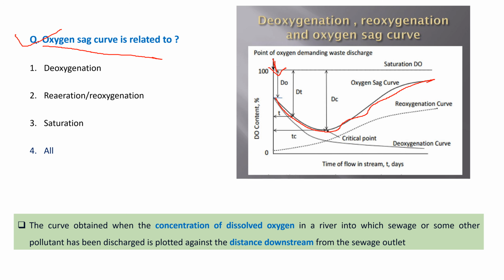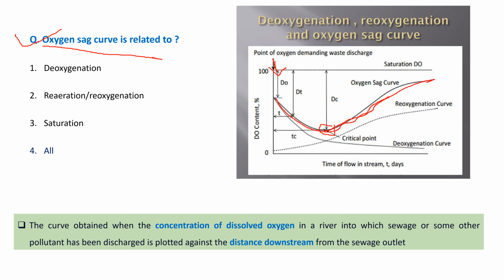Okay, so when it is decreasing, this condition is known as deoxygenation. After it passes this critical point, it starts increasing again in the water. This process is known as re-aeration or reoxygenation.